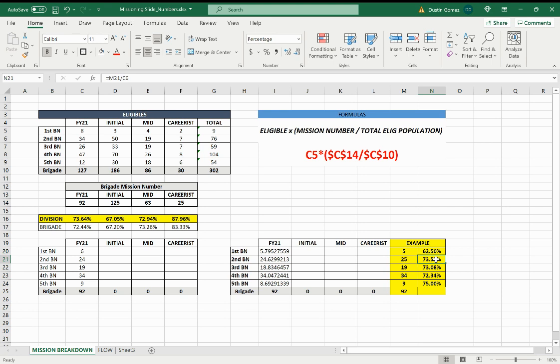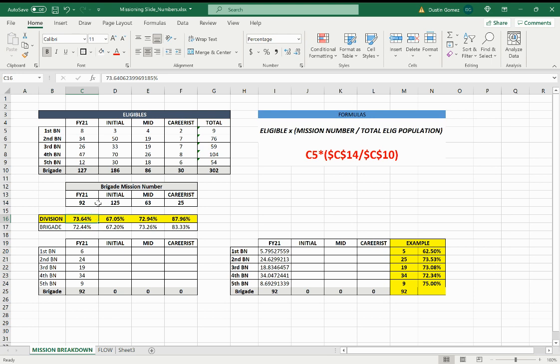So here, a lot of us get confused when we're like, oh, what's the percentage for the mission? There's no percentage. We come up with that percentage individually as the ops and the seniors at the lower level, right? So if we were missioning them for a percentage, and here I highlighted this box, this is based on the division eligible population and the mission, which obviously I don't have the mission in here. They were mission 73.64 for FY21, and then initial 67.05, and so on.